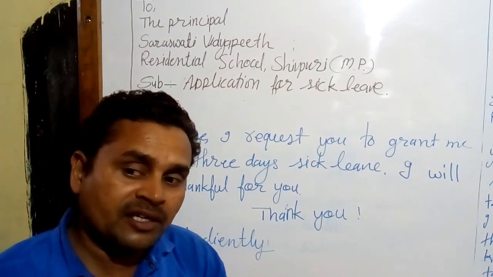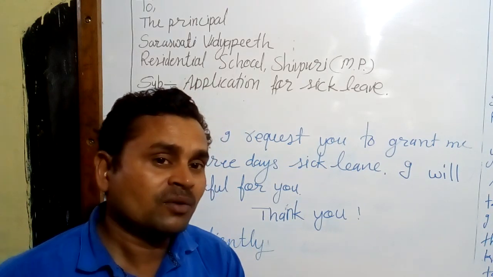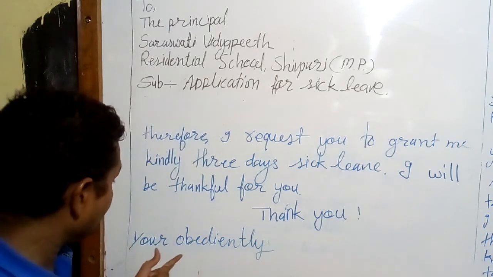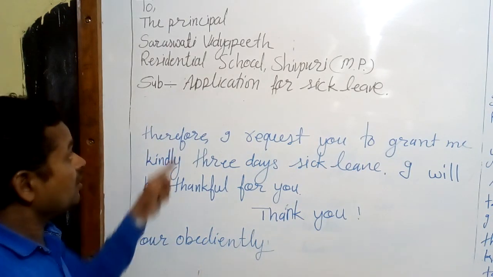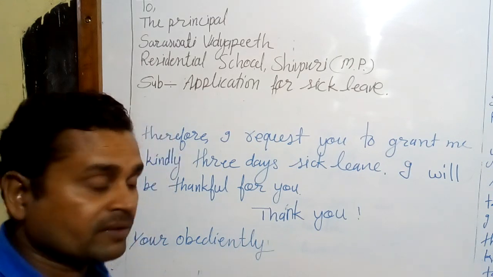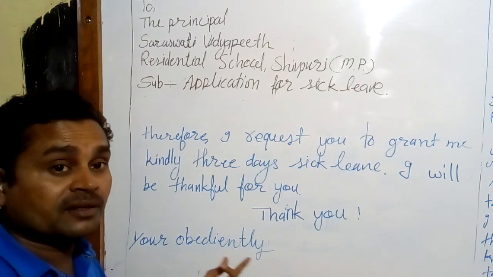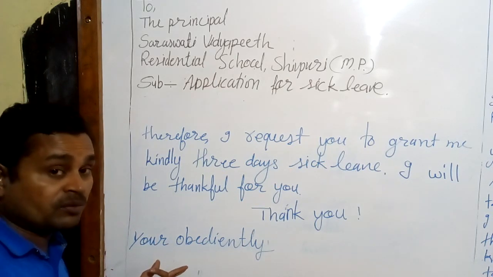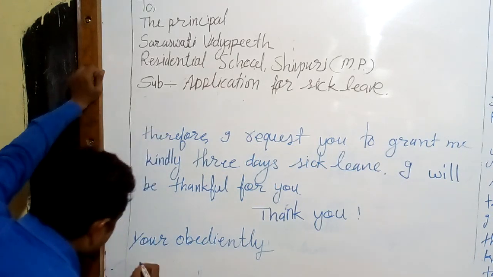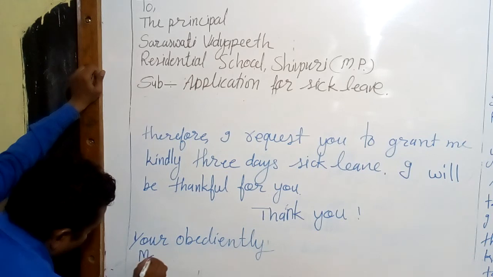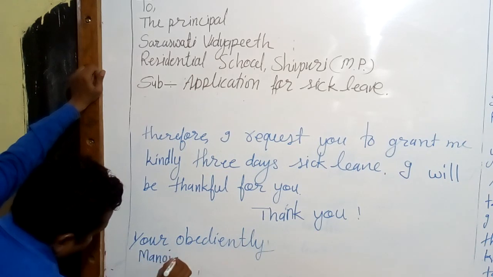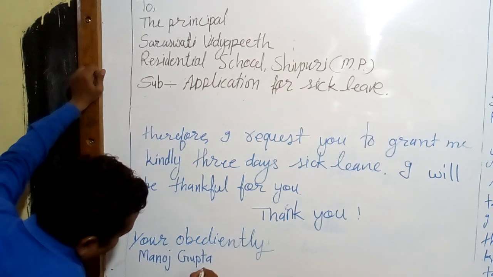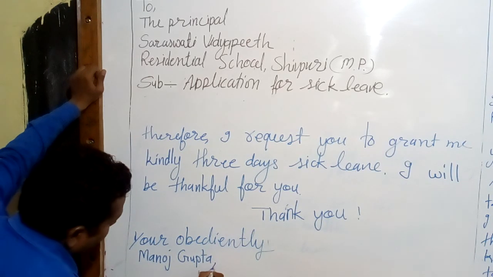In the question, Manoj Gupta is mentioned as the student, so we have to write the name of the student asked in our question. Then write the class also, class 9.